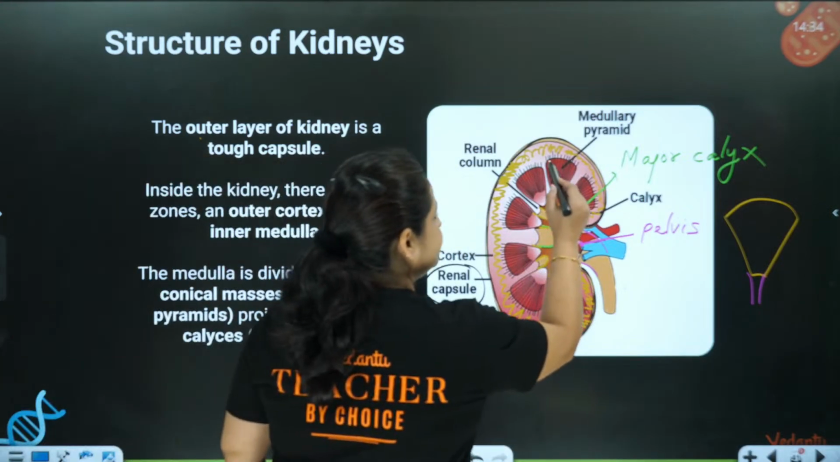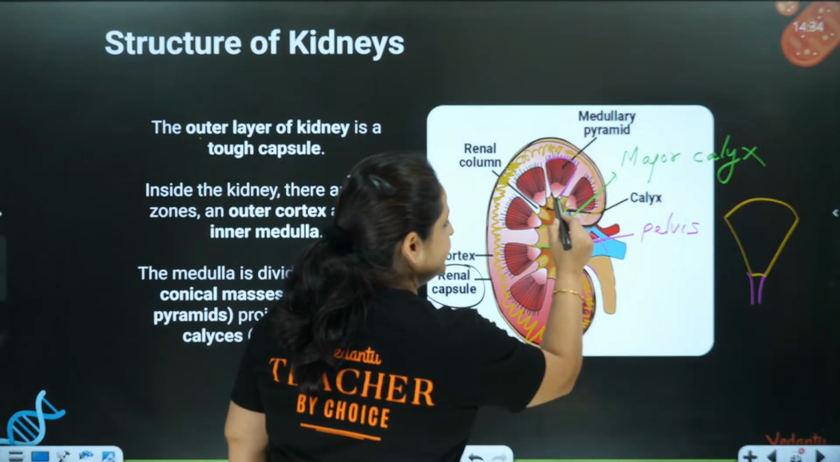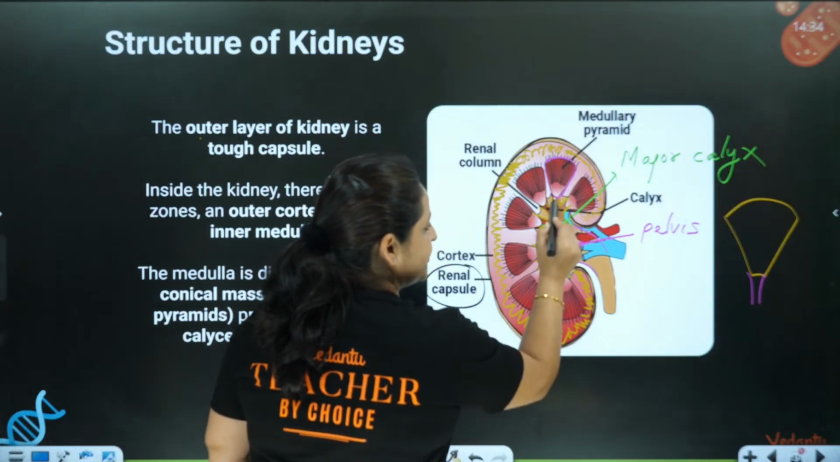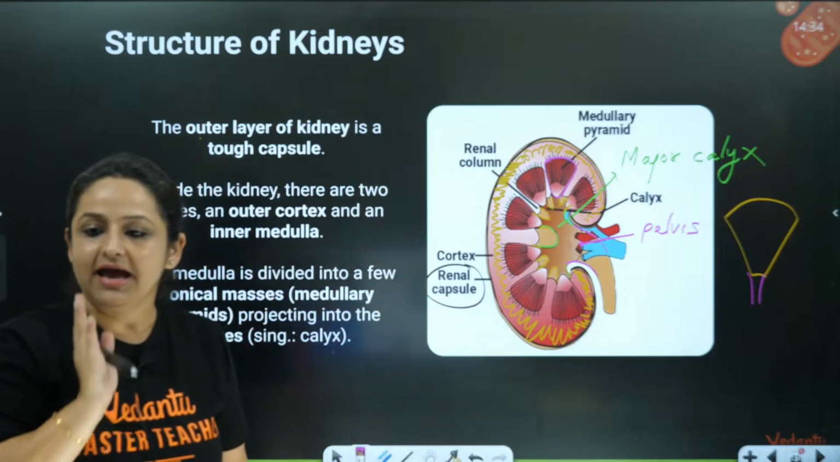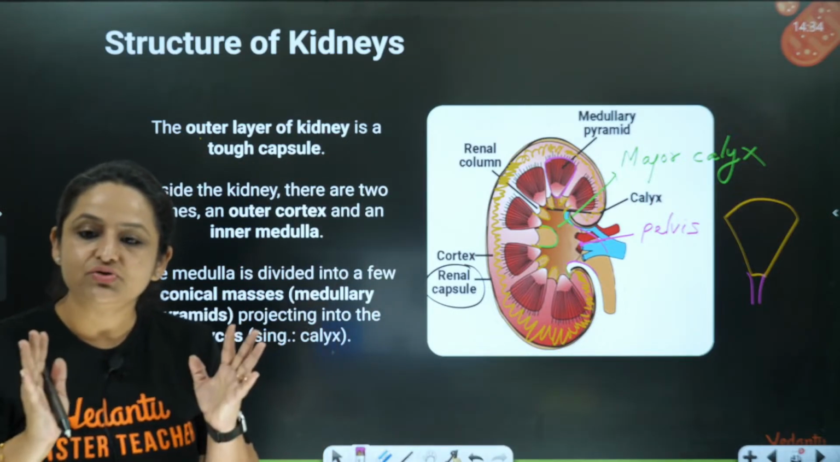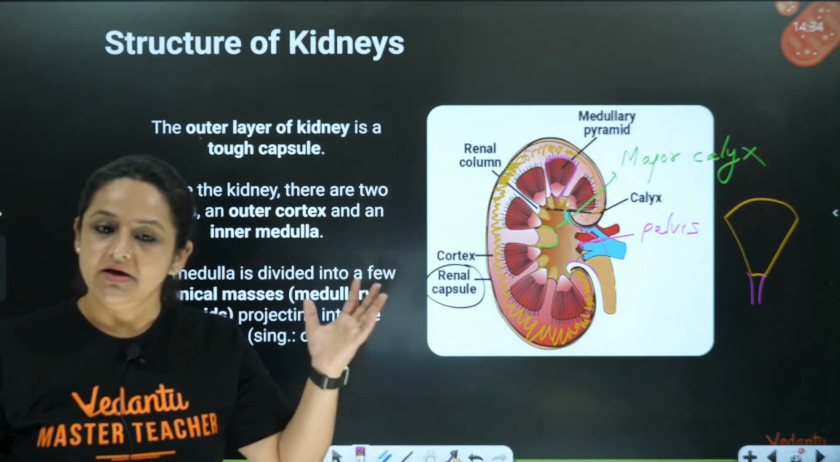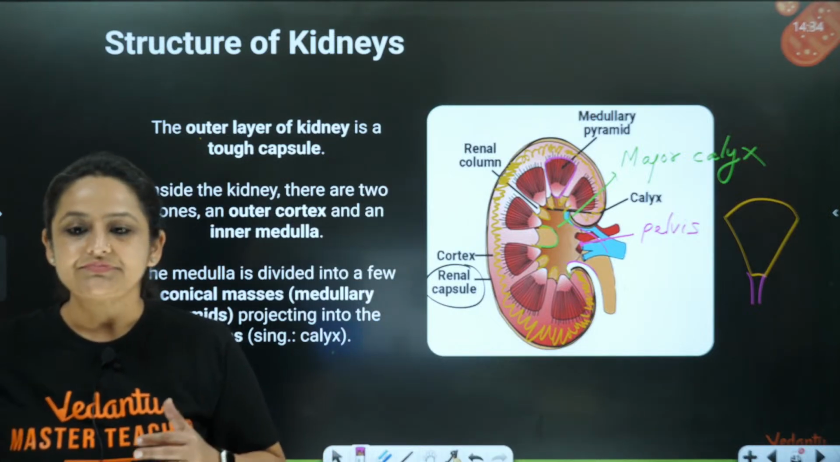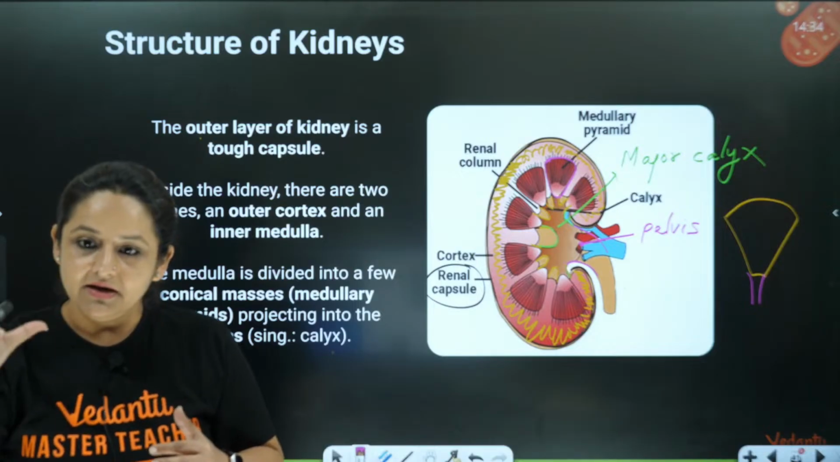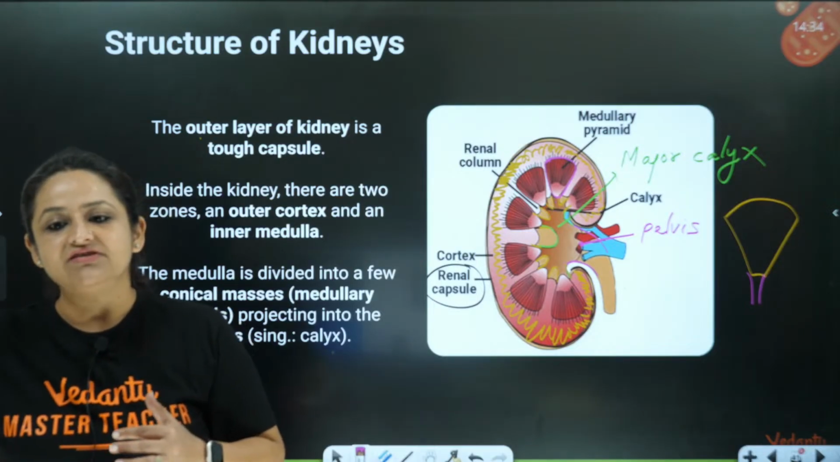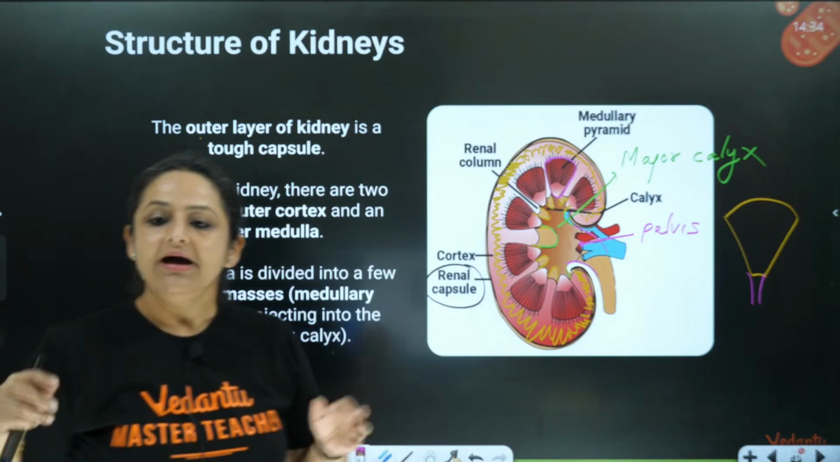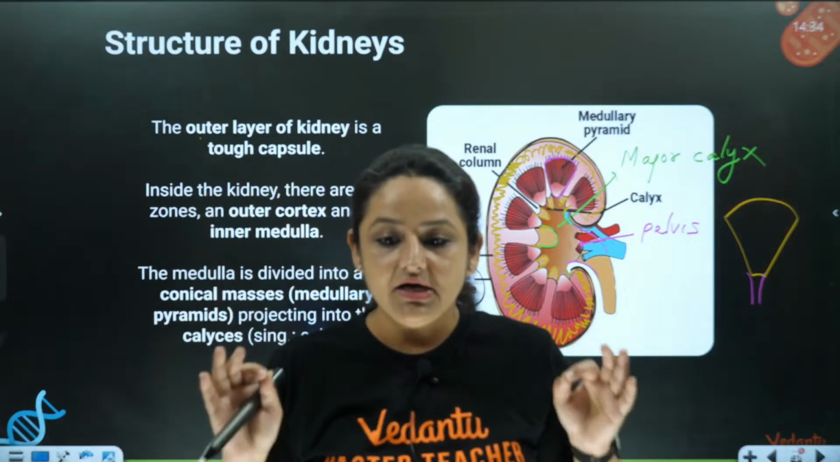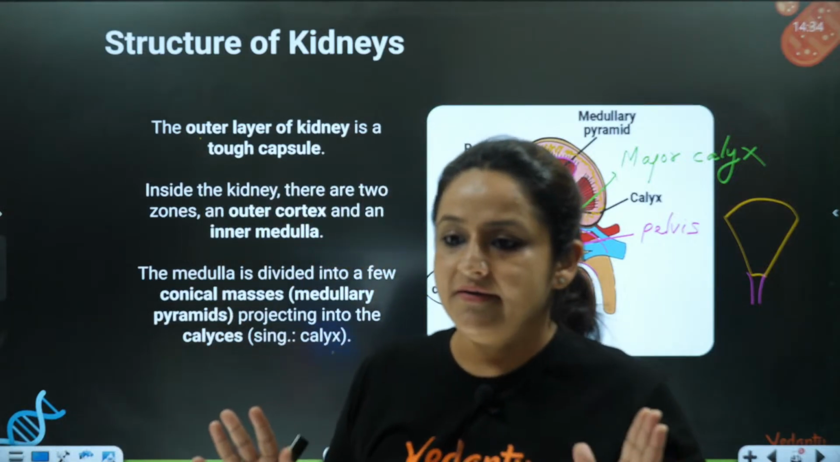Okay, you can see over here this is the medullary pyramid, and the medullary pyramid is joining with the minor calyx. Minor calyxes join to form the major calyxes. Many major calyxes join together to form the renal pelvis, and then the renal pelvis moves out from the kidney. I hope this part is clear to all my children.